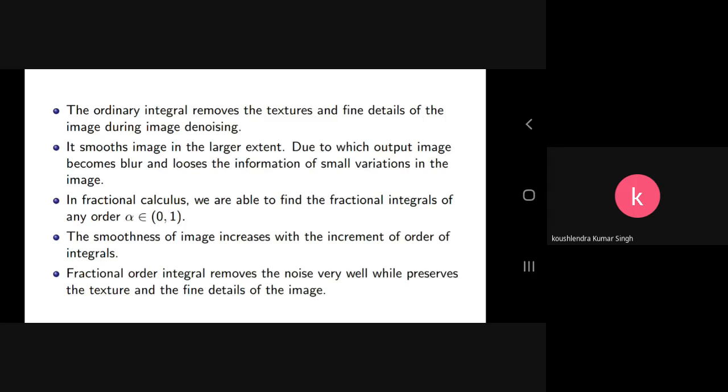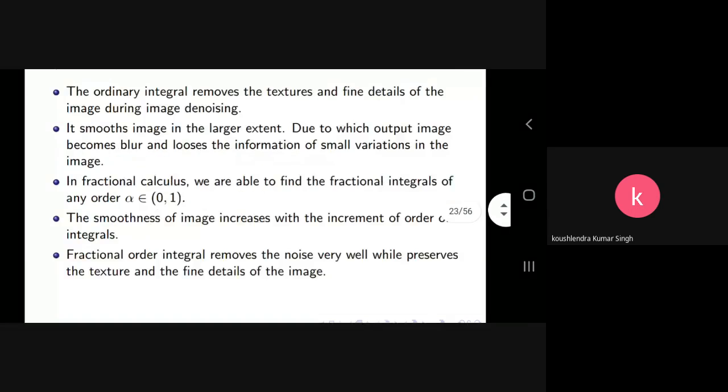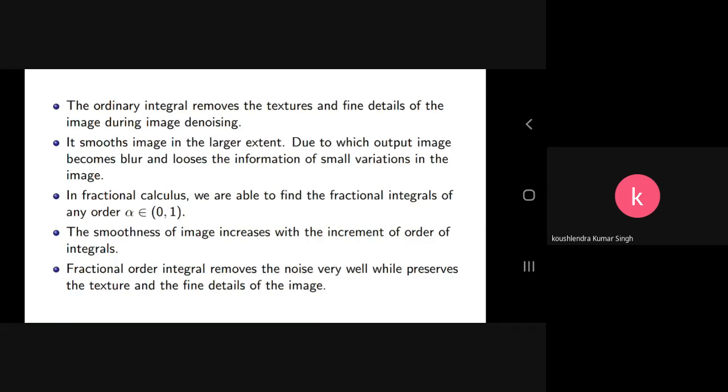So that is also another cause: using the ordinary integral actually masks, and maybe it is also smoothing to a larger extent, and we don't want the image to be smoothed up to that level. Due to that, the image becomes blurred or loses the information having a small variation in the image.